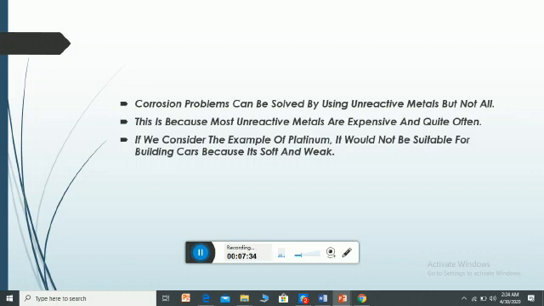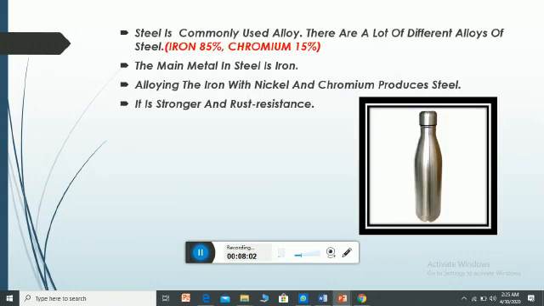So it's very hard, it's not practical to use these metals. When we consider the example of platinum, it would not be suitable for building cars or aeroplanes, because it's soft and weak. Same with gold and silver, they are also weak and soft. That's why we mostly avoid using the unreactive metals.